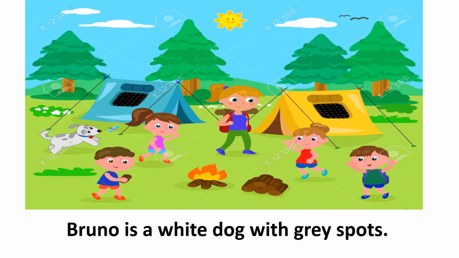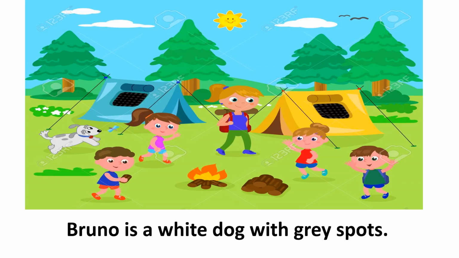Next, in this picture, I can see a dog. So let's name this dog Bruno. So we can write, Bruno is a white dog with grey spots. So what have I done here? I have given a name to this dog and I have also described this dog. I have talked about his color and the grey spots that he has. If you want, you can name this dog Tom, Jerry, or any other name of your choice.